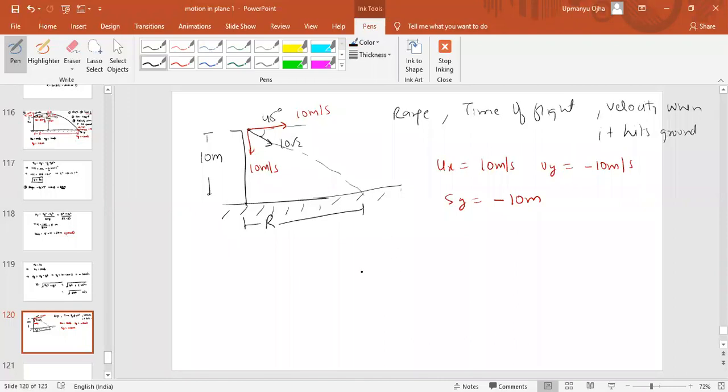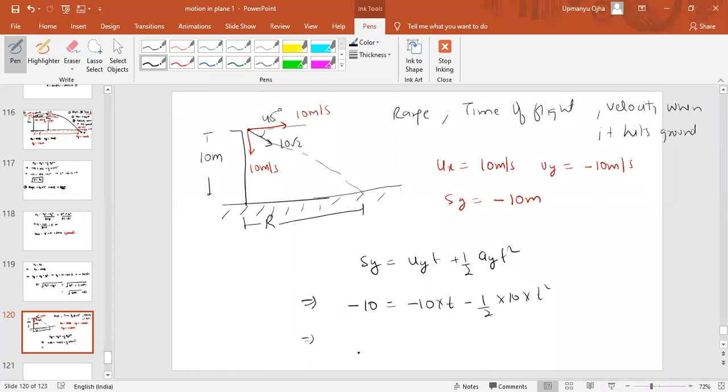So we can use the equation of motion there, that sy equal to uy t plus half ay t square. sy is how much? Minus 10 equal to uy is how much? Minus 10 into t minus half into 10 into t square. So the 10 gets cancelled out.